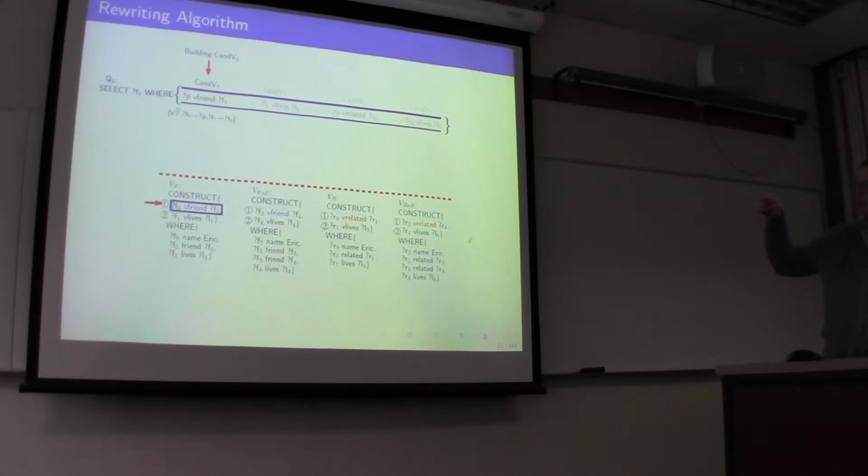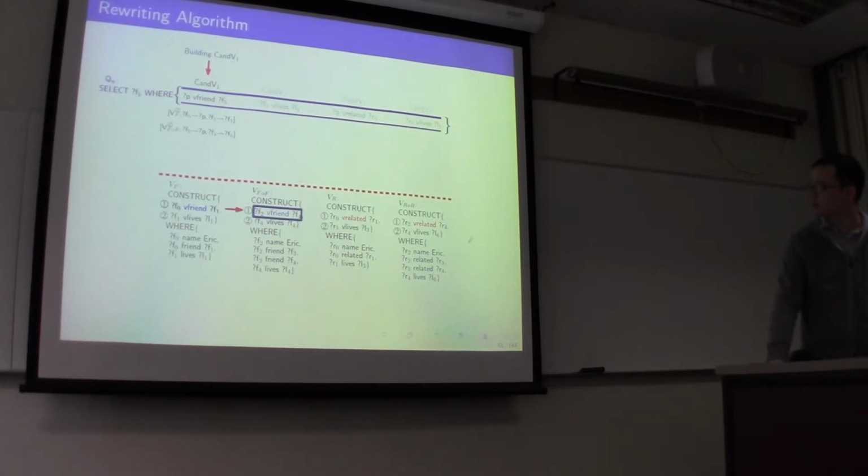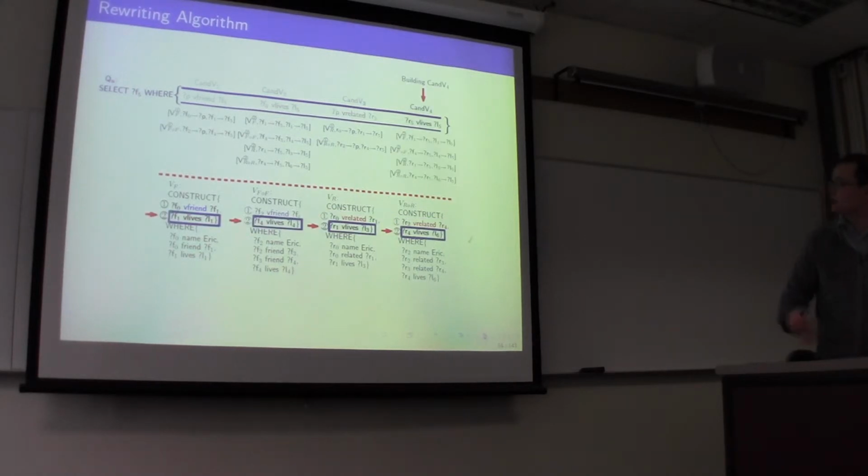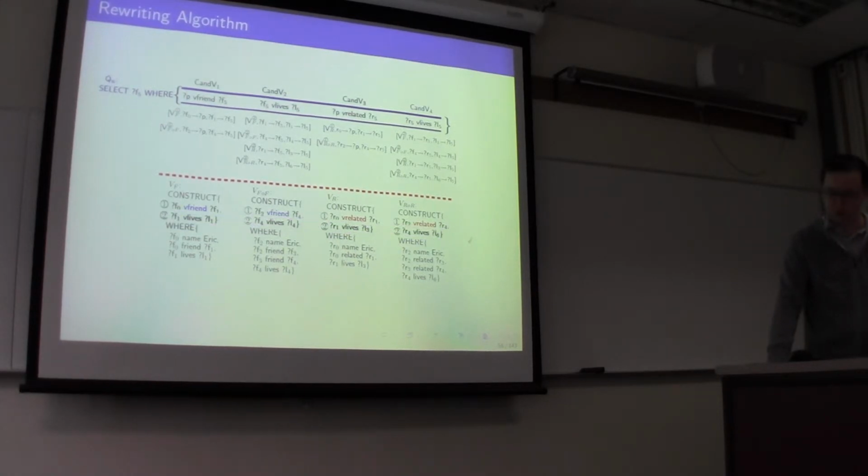A bucket basically records which view we use to rewrite this query statement, and we also need to record how to change the variable names. For example, here I need to push down the variable from the query to the view. We need to change the f0 in the view to be p in the query, and f1 to be f5. Alternatively, we can use the second view to rewrite the first statement in the query. We do so and so forth for each query statement, and we build a candidate view for each query statement. And after that, we can rewrite this query.